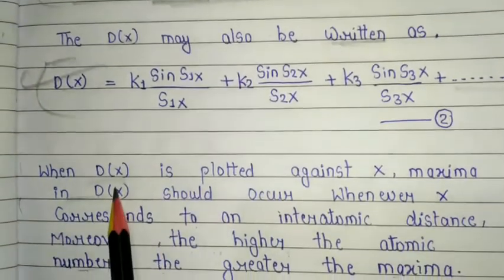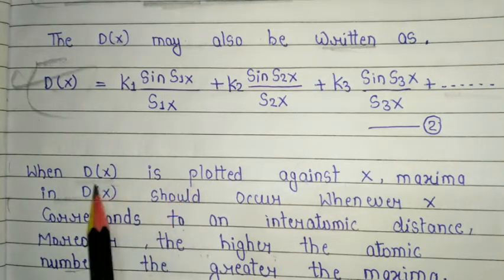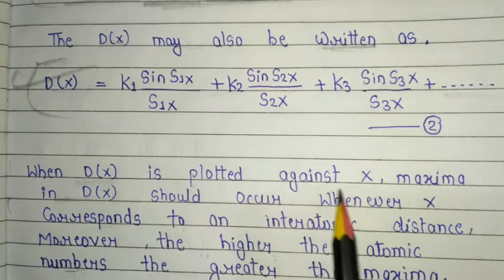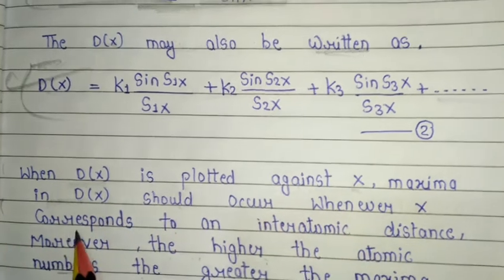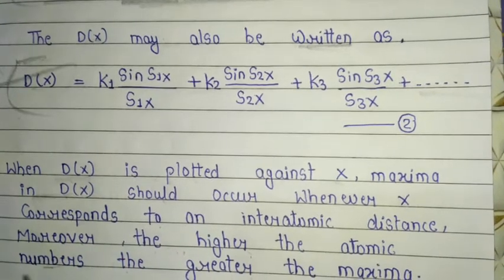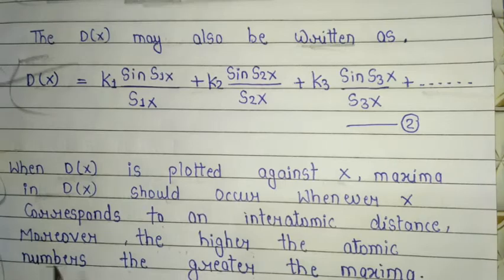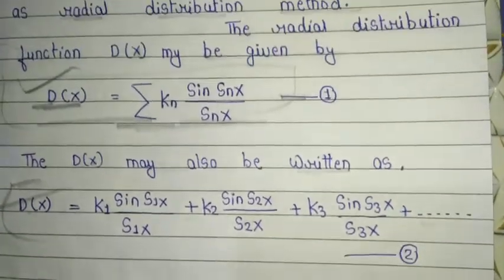When D(x), the radial distribution function, is plotted against x, maxima in D(x) should occur whenever x corresponds to an interatomic distance. Moreover, the higher the atomic number, the greater the maxima. So this is the complete discussion about the viral equations and the radial distribution method.